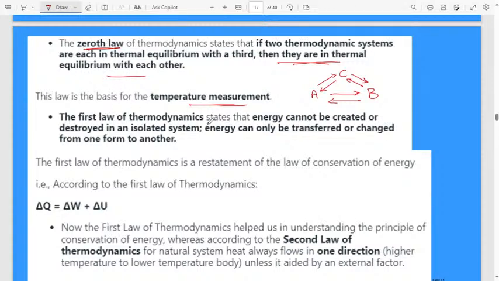Then the first law of thermodynamics: energy cannot be created or destroyed in an isolated system. Energy can be transferred from one form to another. The first law is nothing but conservation of energy. According to the first law, delta Q equals delta W plus delta U. Delta Q means amount of heat, delta W means amount of work done, and delta U is internal energy.